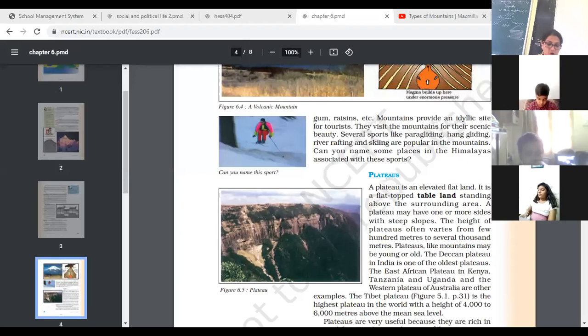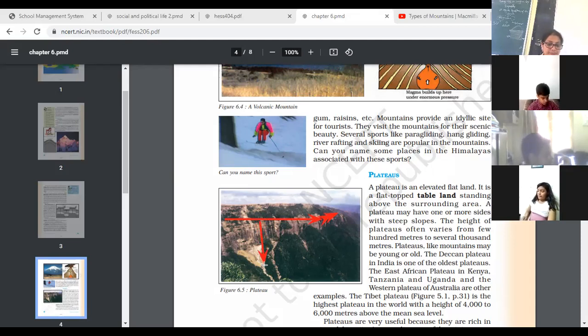Now, plateaus are often caused by internal processes, volcanic eruption or erosion. They are elevated regions, lower than mountains but higher than their surroundings, which have a flat top and steep sides. Flat top and steep sides, you can see over here. If you observe this figure minutely, you can see the top is flat, but the side is steep. The plateau is also called tableland.